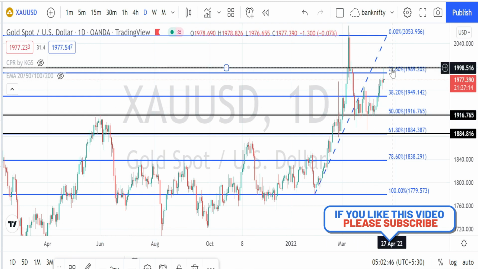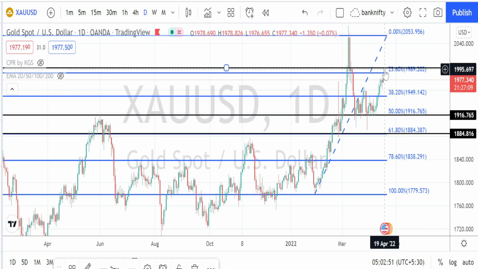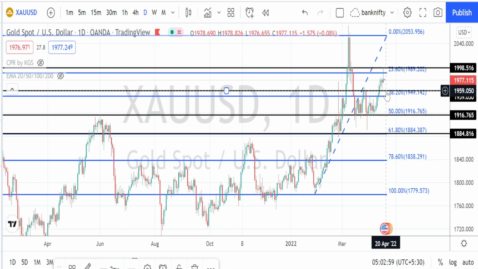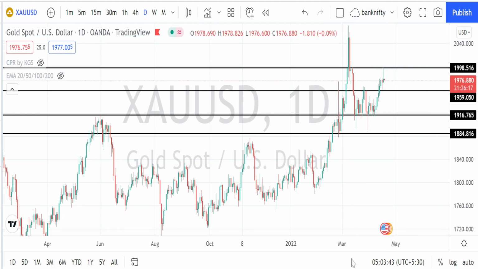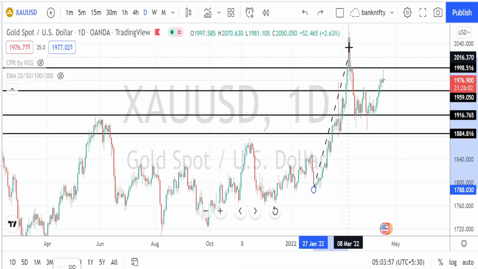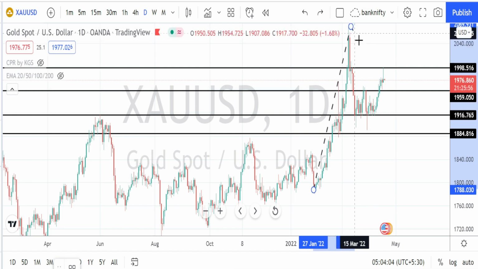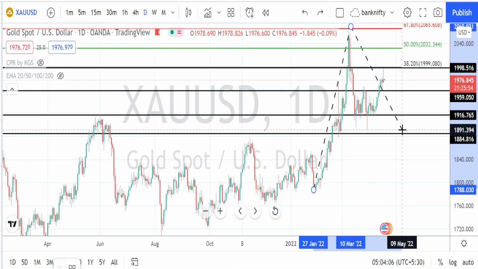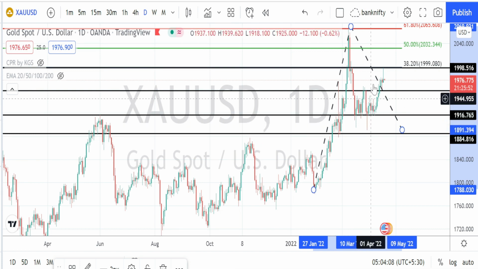So when we mark the resistance level, it had gone up to the level of 2000. Then the bearish trend reversal had happened. And this level will be acting as a support level when the price action tries to come on a bearish trend reversal. And again, let us use the Fibonacci's extension tool to find the resistance levels on this area. Again, from here it started its bullish trend, then went up to this level, then bounced back and retraced up to this level over here.